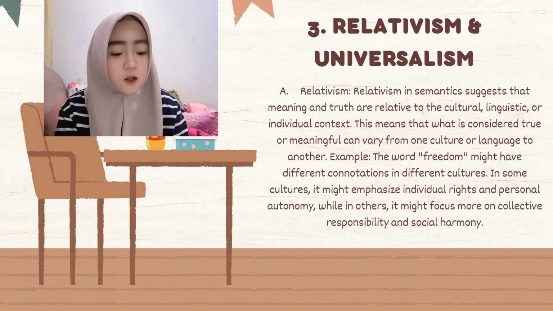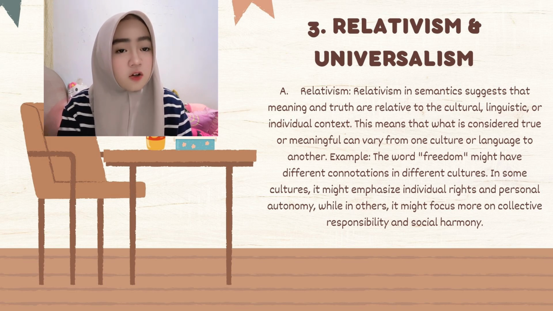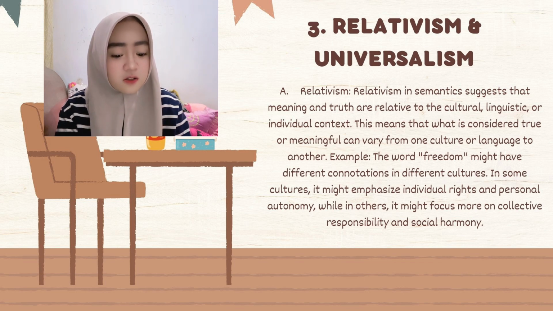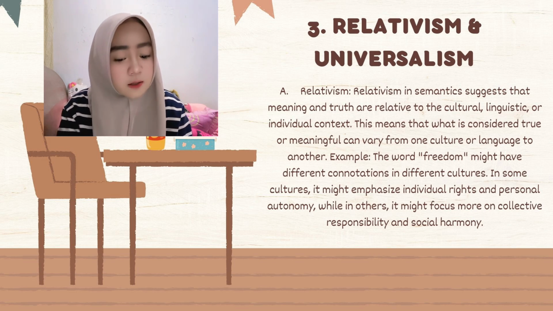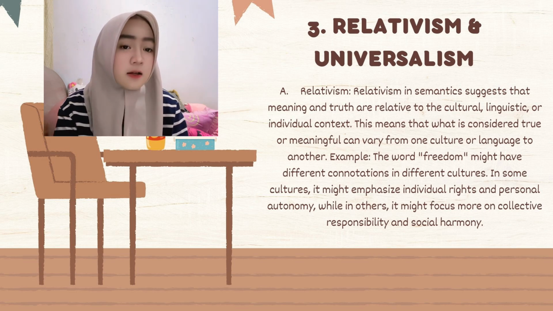For example, the word freedom might have different connotations in different cultures. In some cultures, it might emphasize individual rights and personal autonomy, while in others, it might focus on collective responsibility and social harmony.